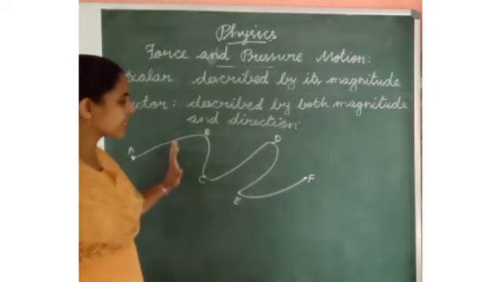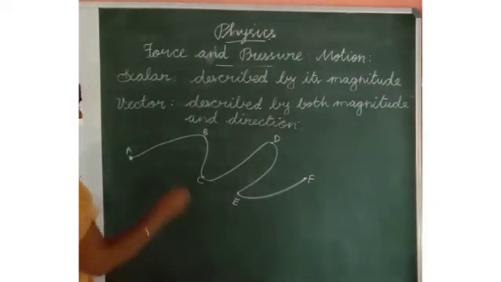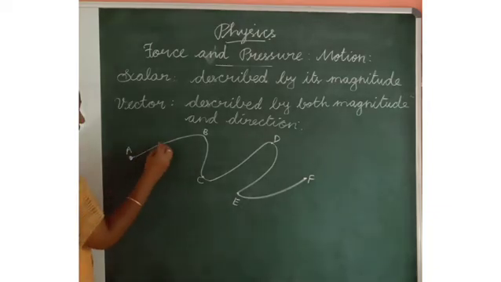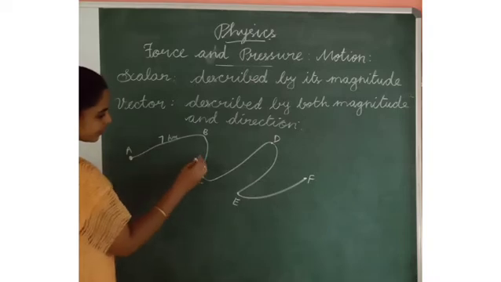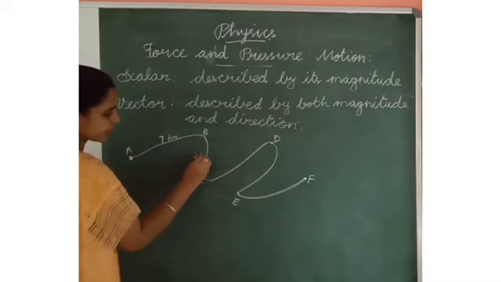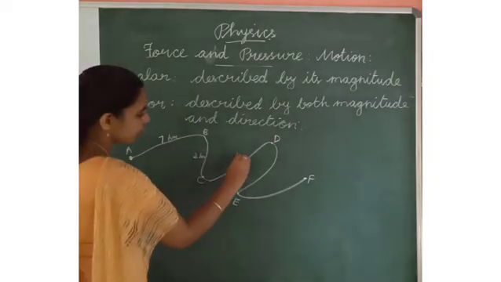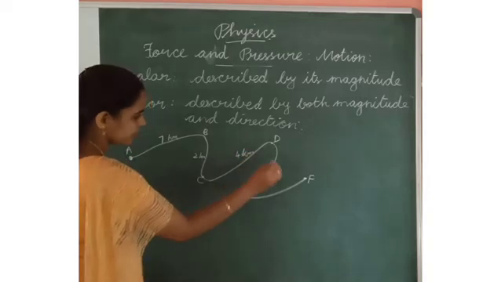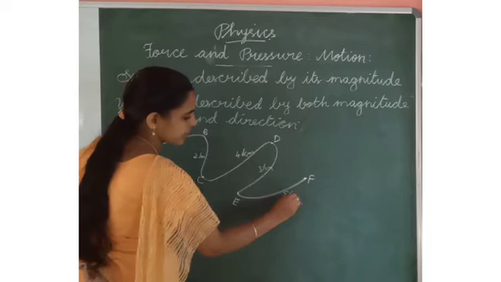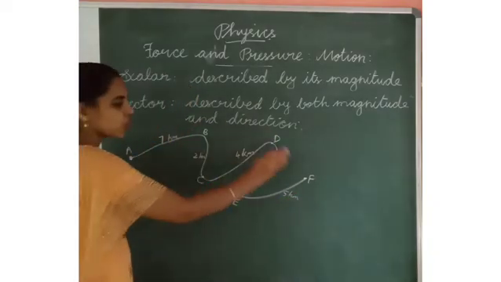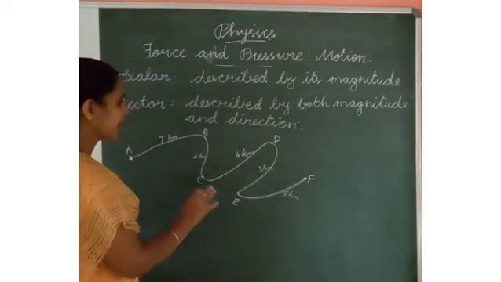For example, here 7 kilometer, 2 kilometer, 4 kilometer, 3 kilometer and 5 kilometer.